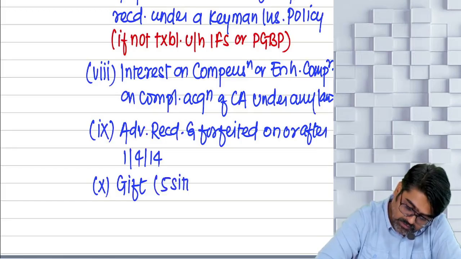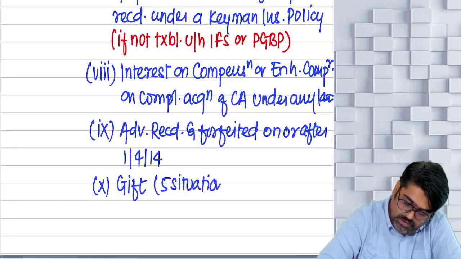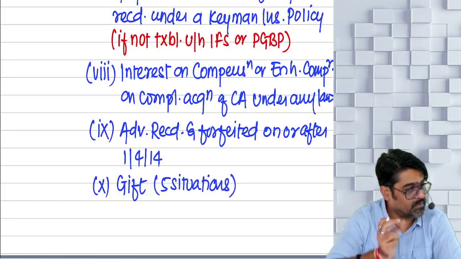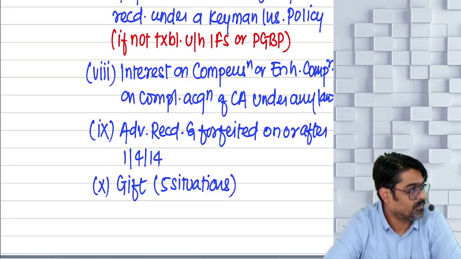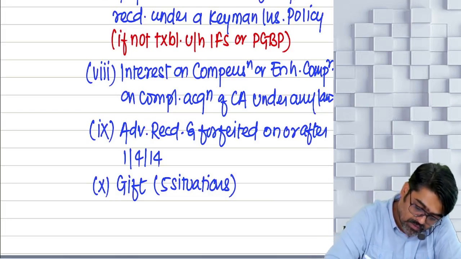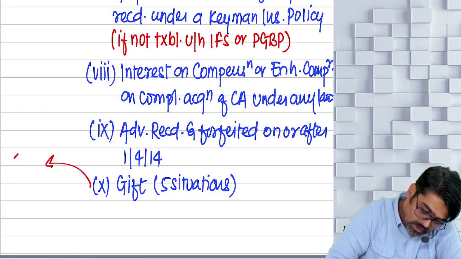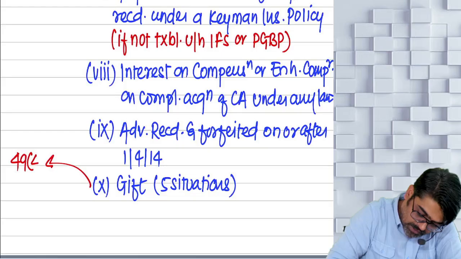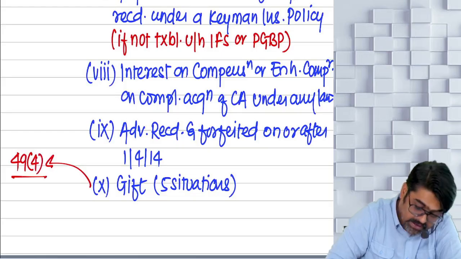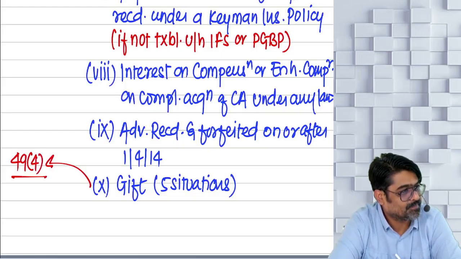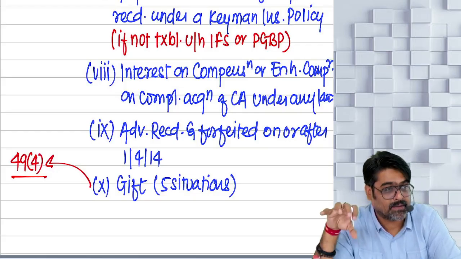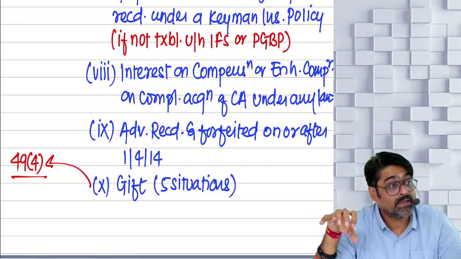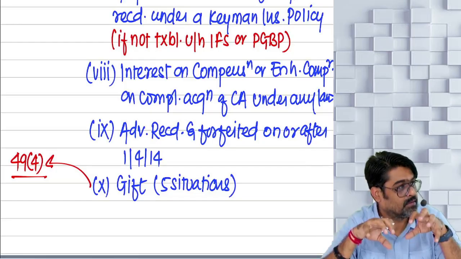Whatever is received in these 5 situations will be treated as your gift. Now along with this gift, we are also going to cover section 49(4), which I left in the capital gain head. I remember. And I will connect capital gains along with gift provisions.